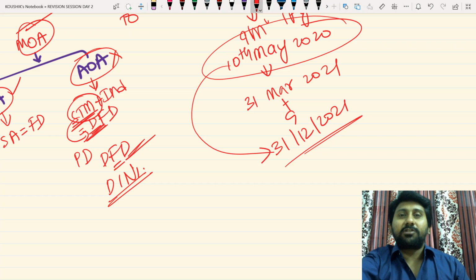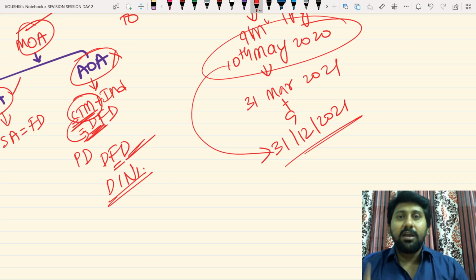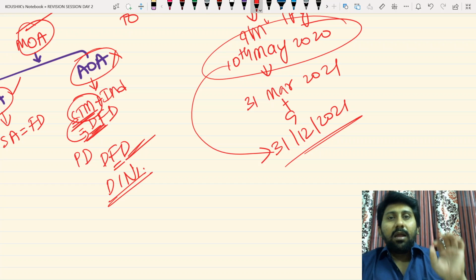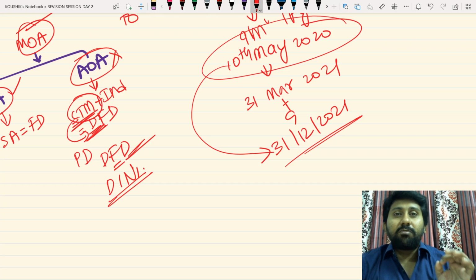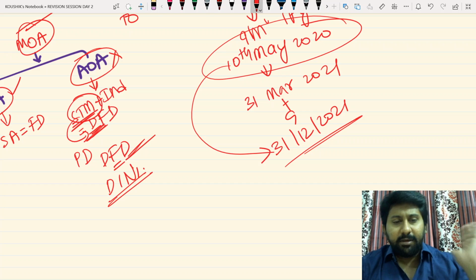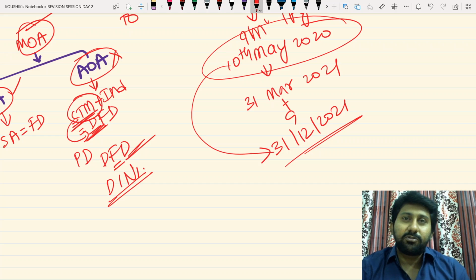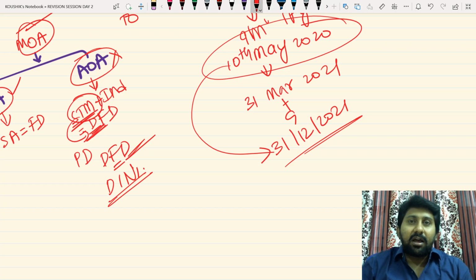Now I will ask you another question. Please answer it yourself. Point number one: I purchased a car worth rupees 10 lakhs, but I didn't appoint any kind of driver. What will be your presumption? I purchased a car and I don't have any appointed driver. What will you presume? This car will run without a driver? No. What will you presume? I will drive the car. Who am I?